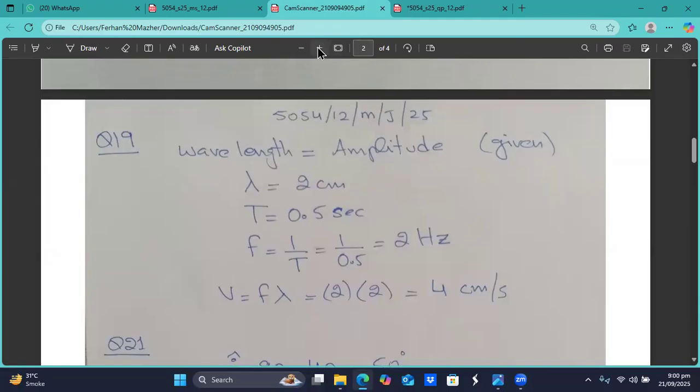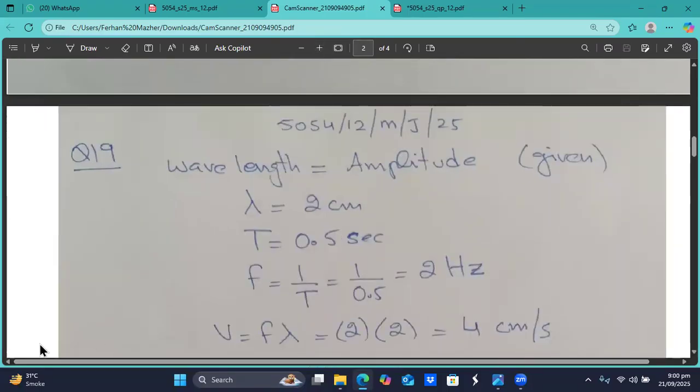The paper we are doing is 5054/12, May/June 2025. The code of this subject is 5054. This is Cambridge O Level Physics, Paper 1 from Zone 2, from the exams of May/June 2025. I'm presenting you the solution of this paper.